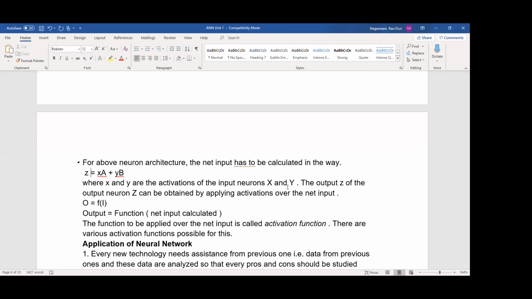You must be habituated to terms like output, input, and layers, then only it is easy to write about neural networks. So output equals a function, and the function is nothing but the activation function of the net input calculated value. This net input calculated value we can call Z. Try to understand.